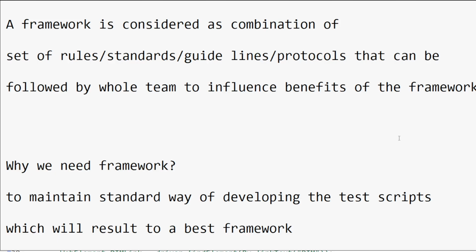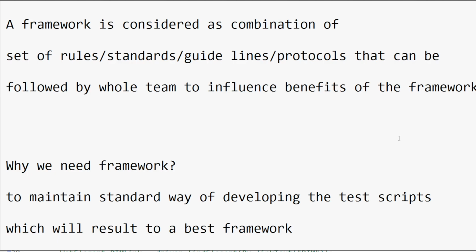There are also different types of frameworks available for each and every automation test engineer. The first one is the hybrid framework, which is a combination of two frameworks. When I say hybrid framework, you can think of data driven with keyword driven, or data driven with page object model, or page object model with TestNG. Likewise, a combination of two frameworks we can call a hybrid framework. At the same time we have the data driven framework, keyword driven framework, TestNG framework, modular driven framework, and page object model.